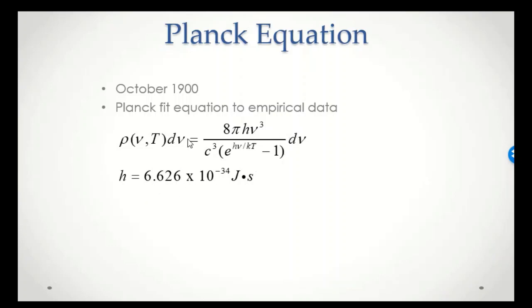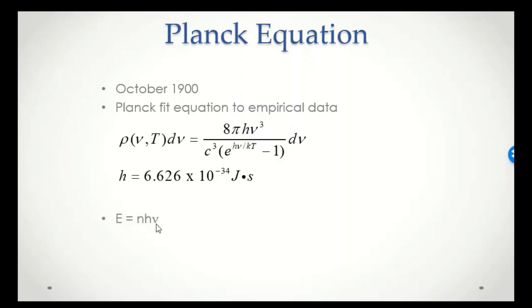In this equation, we again have what's called the spectral density here on the left side of the equation. On the right side of the equation, we have the frequency of the radiation, nu. We have the speed of light, c, all right? And then we have Planck's constant, the frequency, and we have something called Boltzmann's constant. And then we have the temperature in Kelvin. So this was the equation that Planck derived to fit the blackbody radiation. Question is, what does it mean?